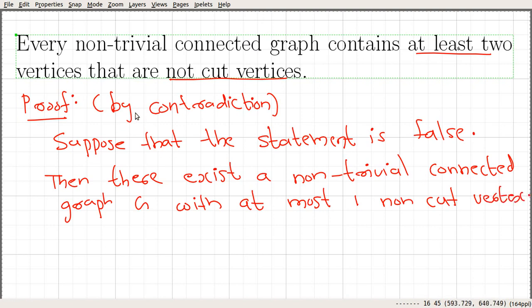We are trying to prove a contradiction, so we assume that the statement is false, and that corresponds to there exists a non-trivial connected graph G with at most one non-cut vertex. Let's see what is going to happen if that is the case.